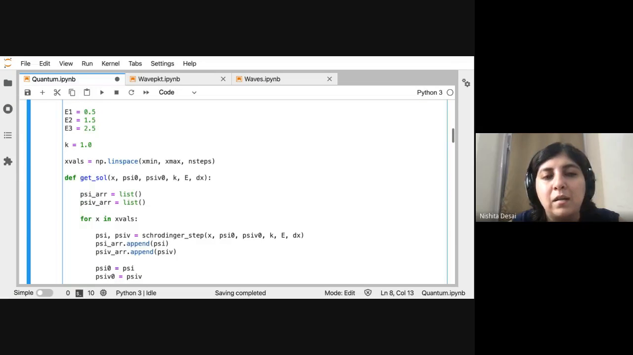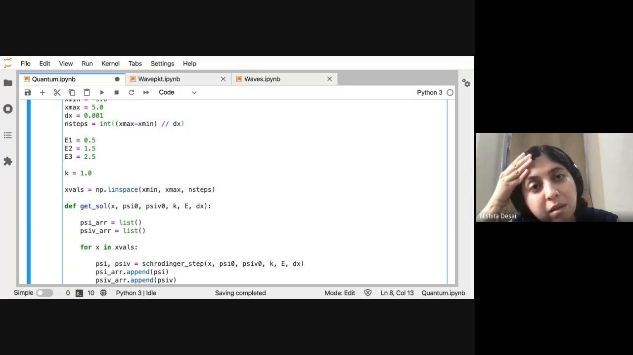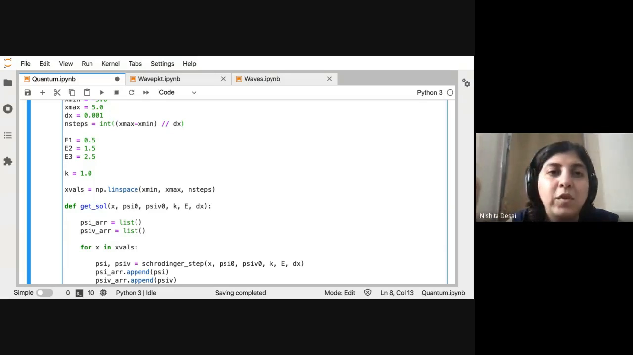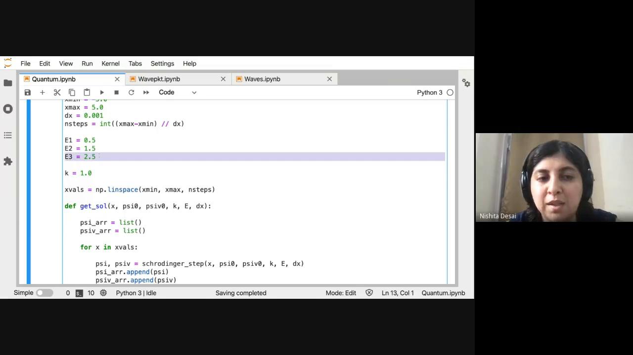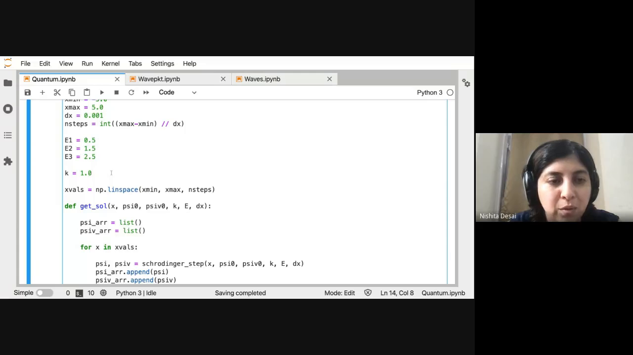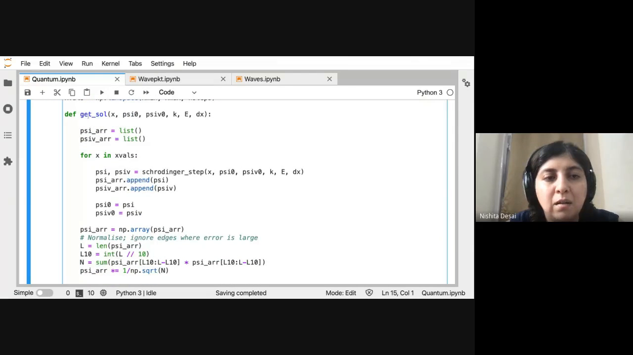Since for the harmonic oscillator, we know that the energies correspond to h cross mu by 2 for the ground state, and then each extra state is where you add 1 h cross every single time. So the first state is half h cross, the next state is 1.5 h cross, the one after that is 2.5 h cross. Since h cross is 1, we don't need to worry about that. I also set k equals 1.